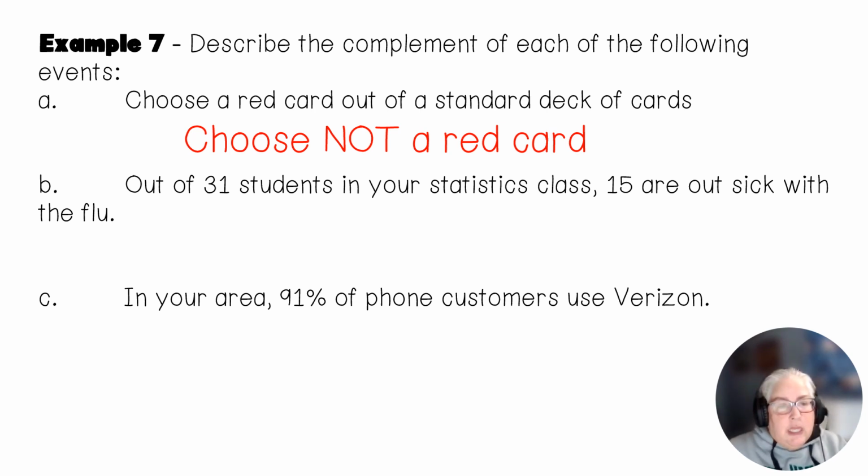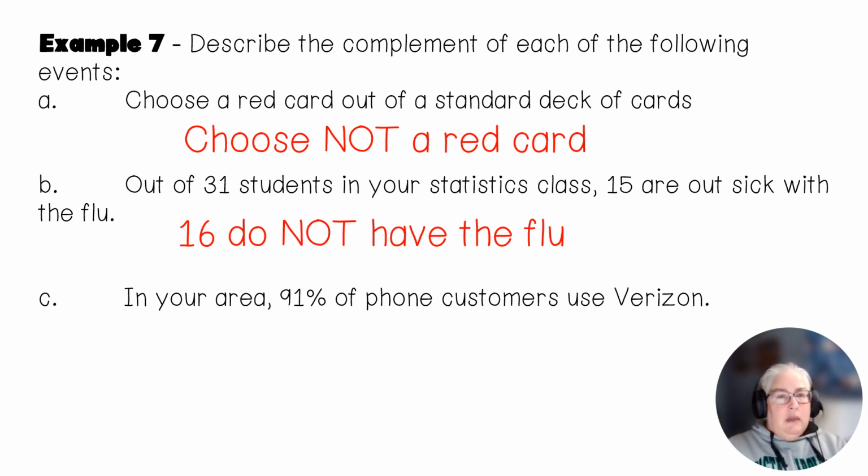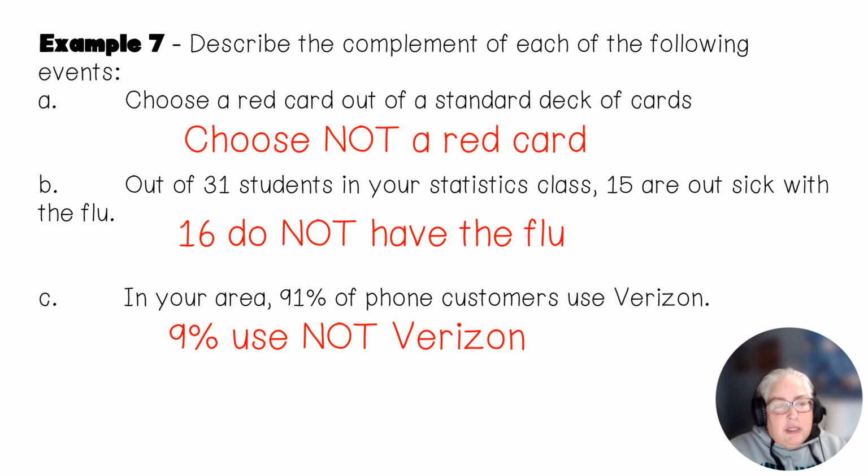Now, on the next one, it says out of 31 students in my statistics class, 15 are out sick with the flu. Well, if I have 31 students and 15 are out sick with the flu, then I would have 16 that do not have the flu. All right, and the next one says in my area, 91% of phone customers use Verizon. So if 91% use Verizon, that means that 9%, 100 minus 91, do not use Verizon. Okay, I hope that sort of makes sense because they're kind of like opposites of each other.